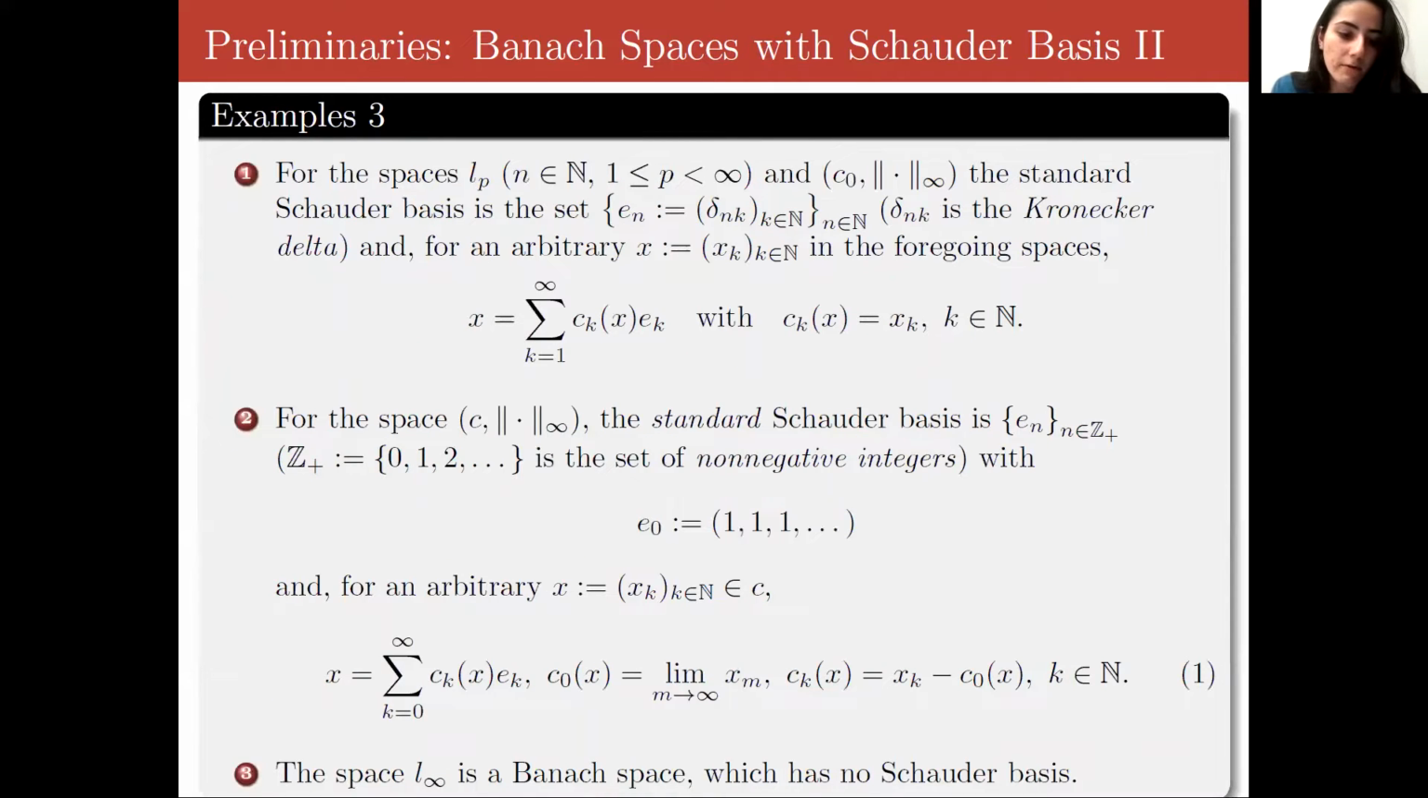And then we see that for both spaces lp with a finite p and c0, they have the same standard Schauder basis, which can be defined as the Kronecker delta sequence, and for an arbitrary sequence in the foregoing spaces as shown. And then for c, we see that the standard Schauder basis is the set en, which we can obtain by appending e0, the constant sequence, to the prior one. And for an arbitrary x in c, we would have the following series representation, in which the zeroth coordinate is the limit of the sequence, and the other coordinates are the corresponding component terms minus the limit. And then the space l infinity is a Banach space, and it has no Schauder basis.